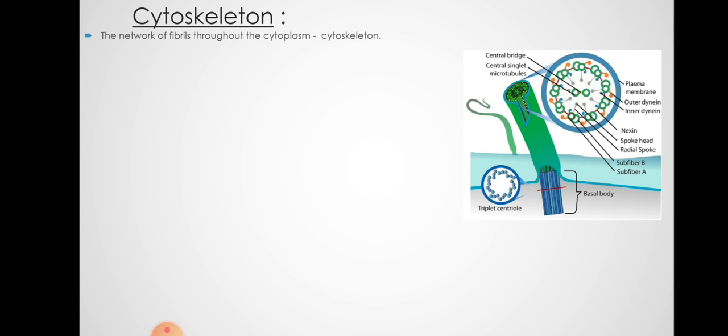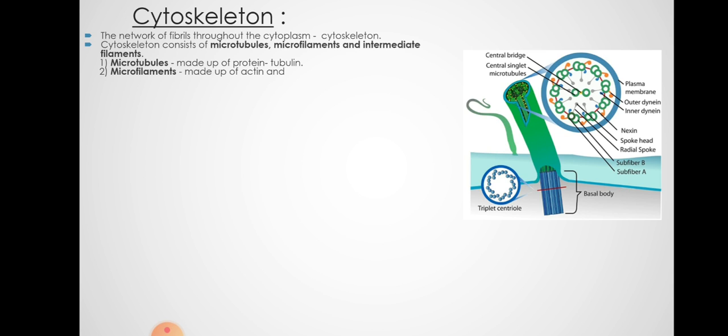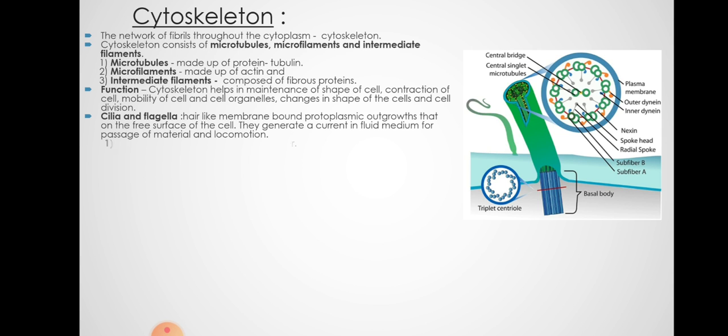Now we have, lastly, the cytoskeleton. Like we have bones in our body to support our body from within, an endoskeleton, in the same way cells have a cytoskeleton which is made up of microtubules, microfilaments and intermediate filaments. Microtubules are made up of tubulin protein, microfilaments are made up of actin, and intermediate filaments are made up of fibrous protein. They have the function to maintain the shape of the cell, contraction of the cell, and mobility of the cell and cell organelles. The shape of the cell can be changed and cell division is also facilitated there.